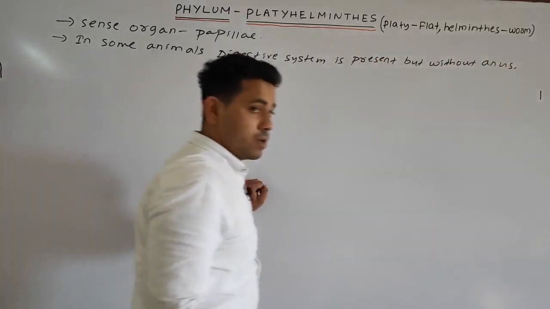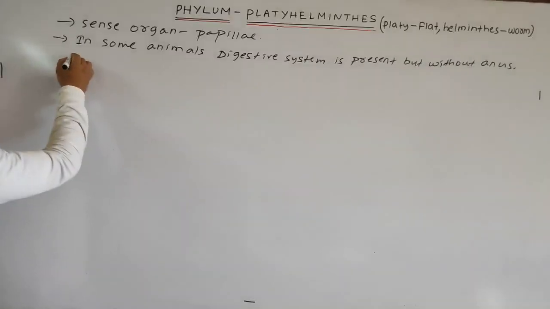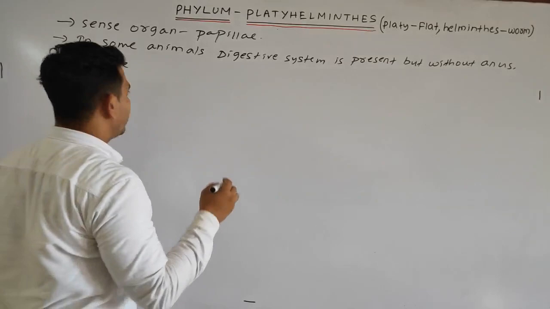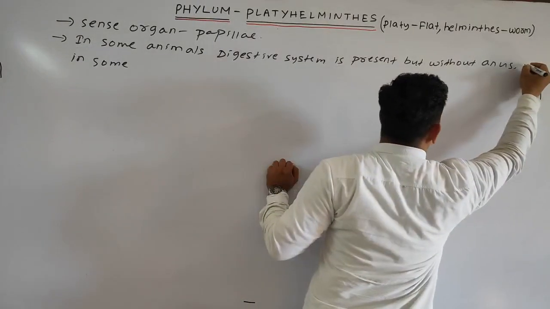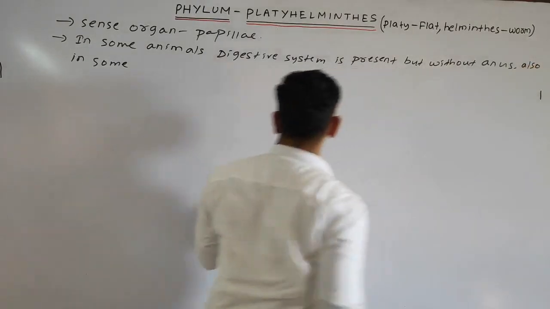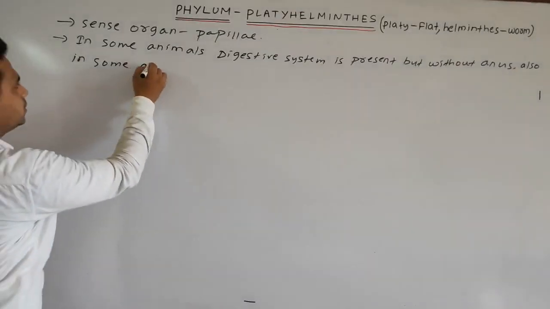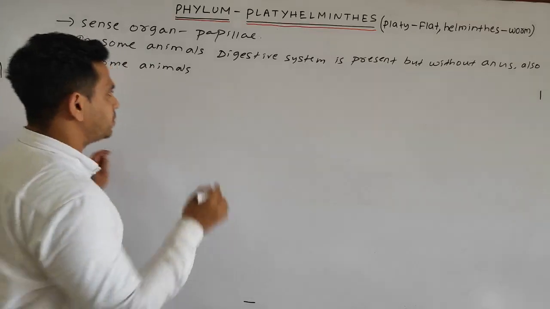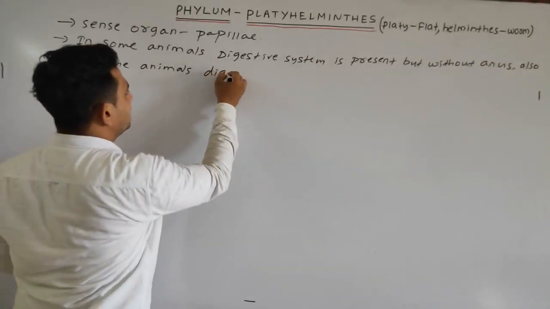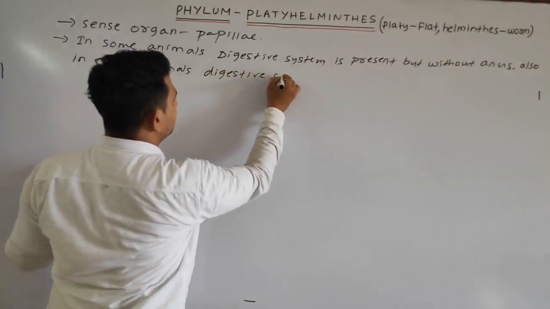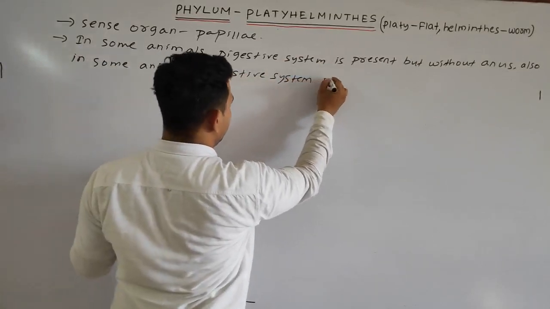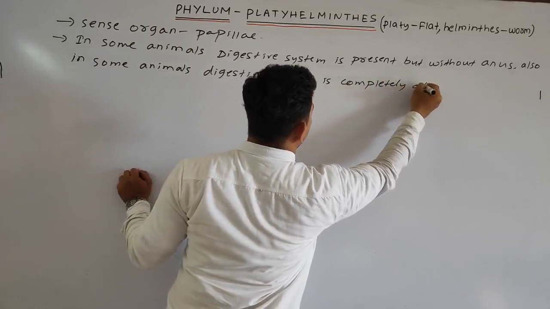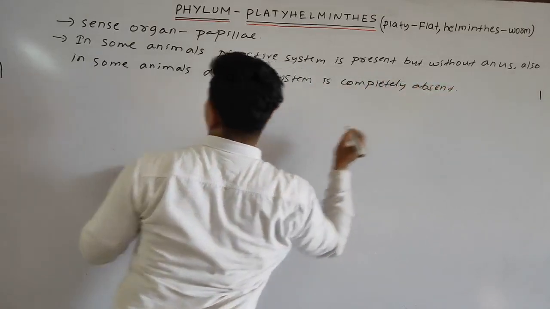But also in some animals, the digestive system is completely absent.